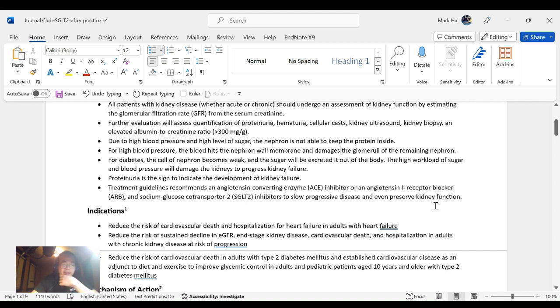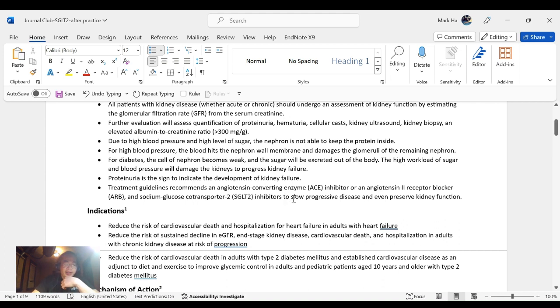For diabetes, the nephron cells become weak and the sugar will be excreted out of the body. The high workload of the sugar and blood pressure will damage the kidney and progress to kidney failure. Proteinuria is a sign that indicates the development of kidney failure.